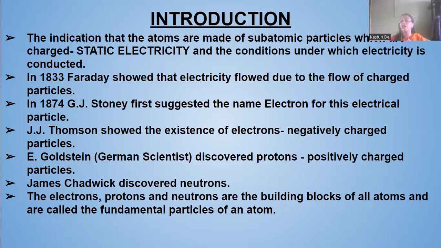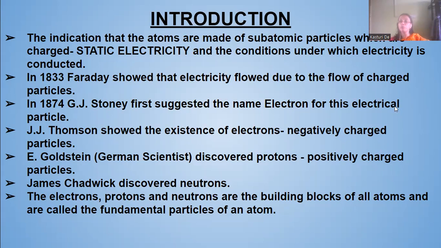Then G.J. Stoney in 1874 first suggested the name electron for this electrical particle. As the electricity flowed with the flow of charged particles, G.J. Stoney named these charged particles electrons.